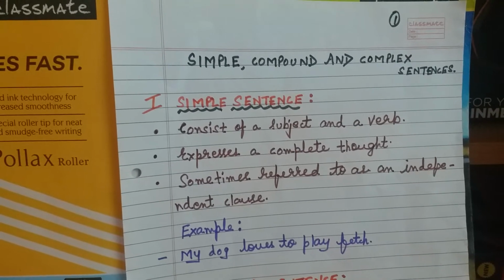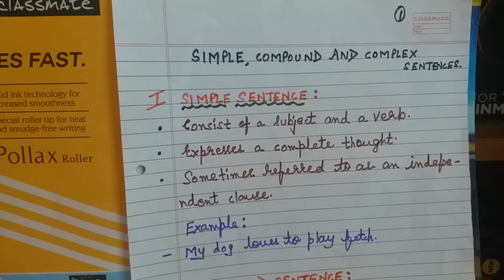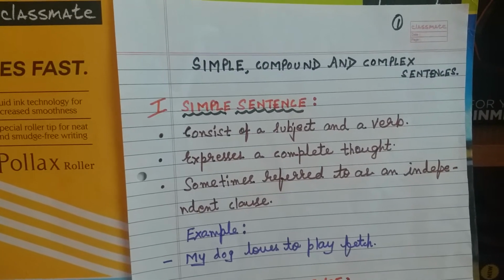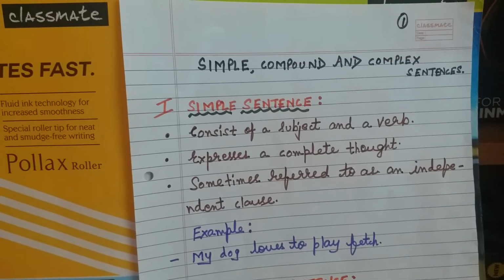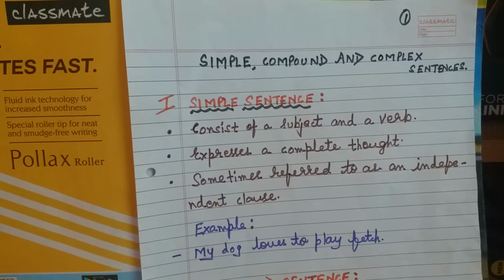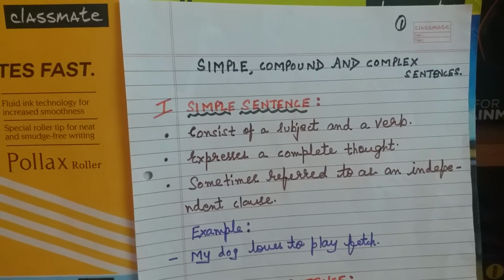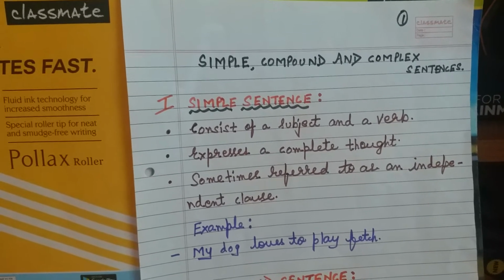A group of words which makes complete sense is called a sentence. So a sentence means a group of words, students, which makes a complete sense. Suppose I say, for example, "Little Jack Horner sat in a corner." So this is making a complete sentence.